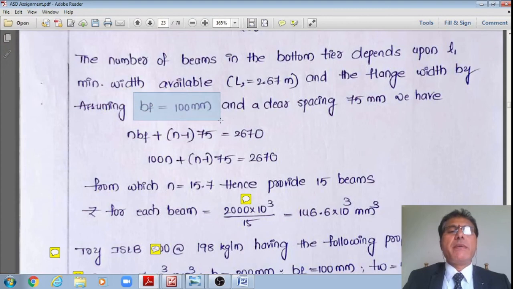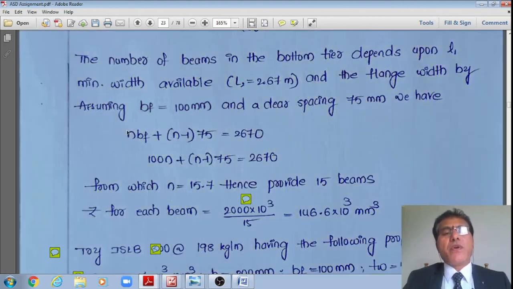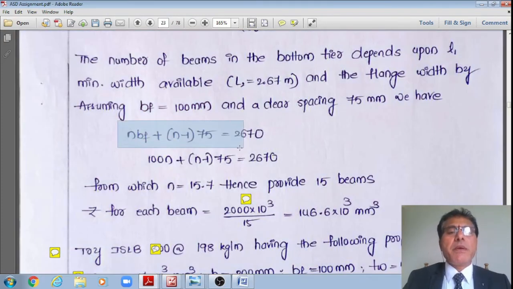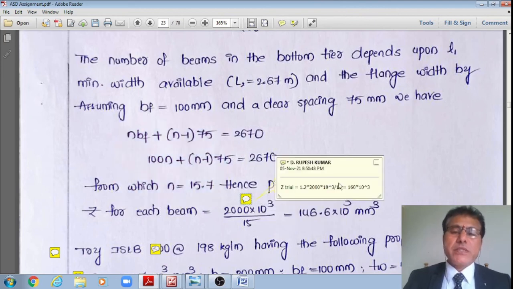Assuming BF is equal to 100 mm, the width of each flange as 100 mm. This is my assumption. Therefore n multiplied by BF plus, between n beams, n minus 1 spacings with a spacing of 75 mm, is equal to 2670. Solving this, I get at maximum 15.7 beams. Therefore, I say 15 beams.